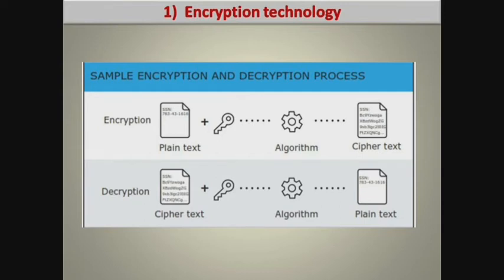By using the same key or different key, and by using the same algorithm, once again the ciphertext is converted into readable forms. Now the reader can read the text. So there are two processes. One is encryption, another one is decryption. Encryption will convert the plain text into ciphertext, and at the receiving end, the ciphertext is converted into plain text, that is called decryption.